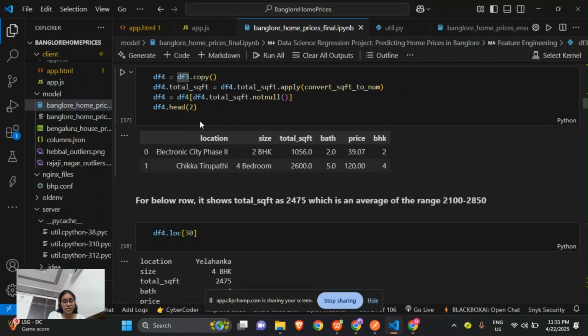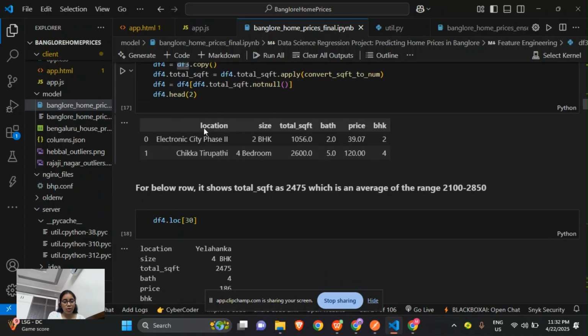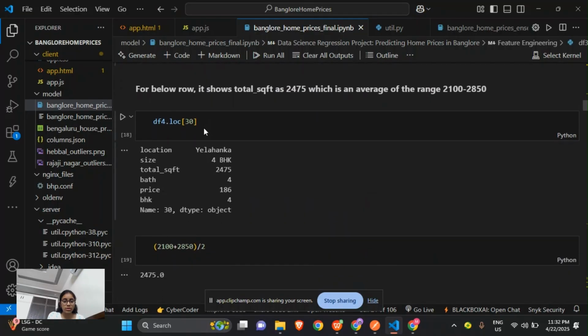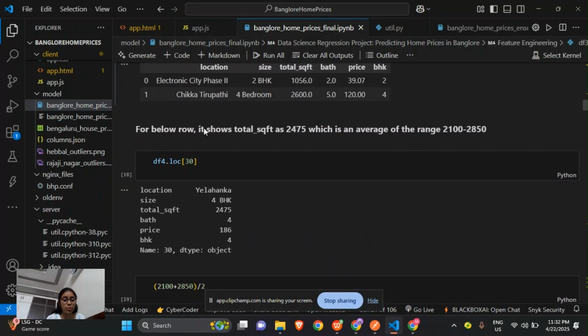This displays the first two rows of the clean data frame, and the row below shows the total square feet as 2497.5, which is an average of both. Like I've told, it will do the average of both the values.